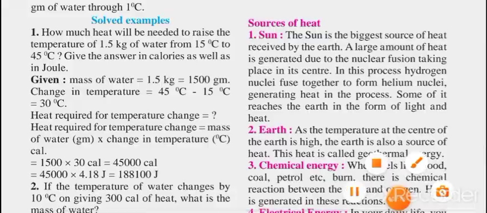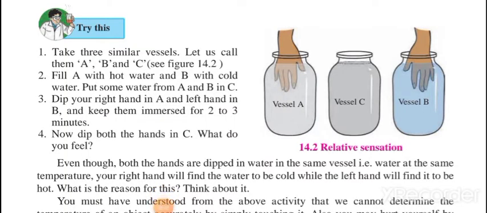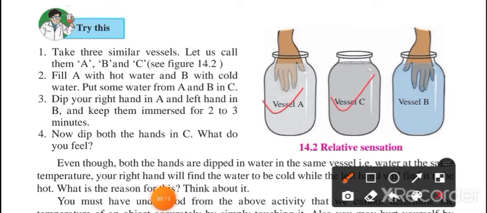So now here one activity is given. Let's go ahead with the activity. We have to consider in this activity 3 vessels, and we can name them vessel A, vessel B, and vessel C. Fill A with hot water and B with cold water. Dip your right hand in A and left hand in B. Keep them immersed for 2 to 3 minutes. Now dip both hands in C.